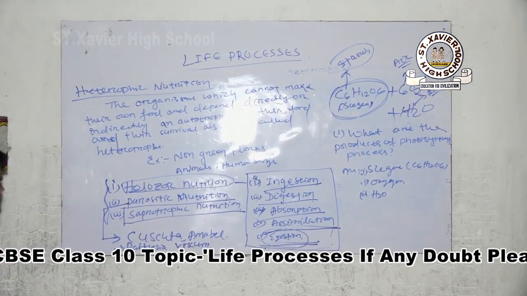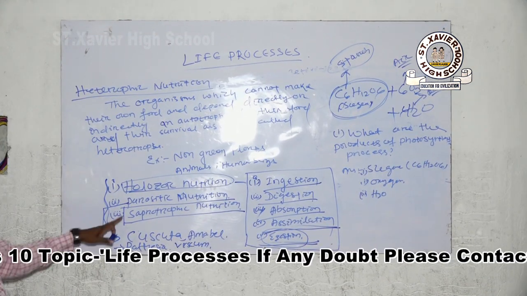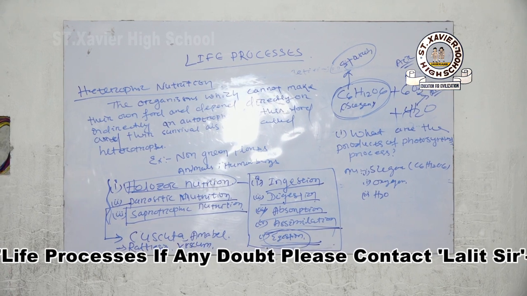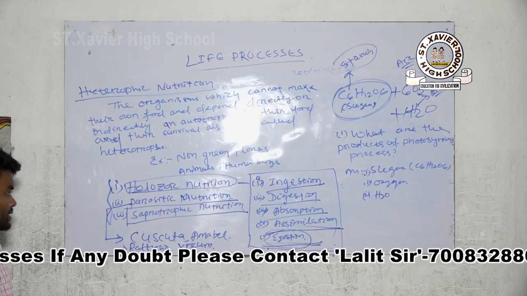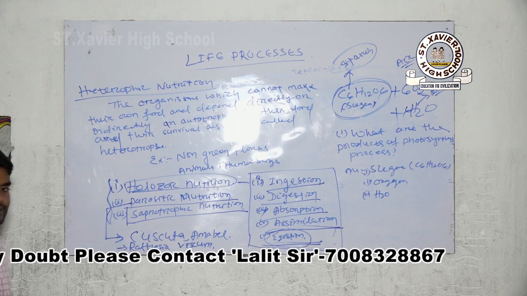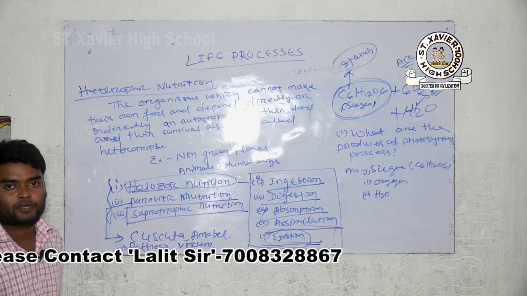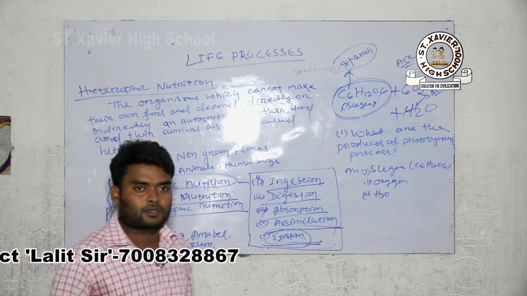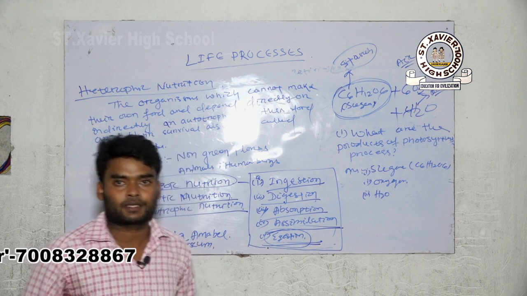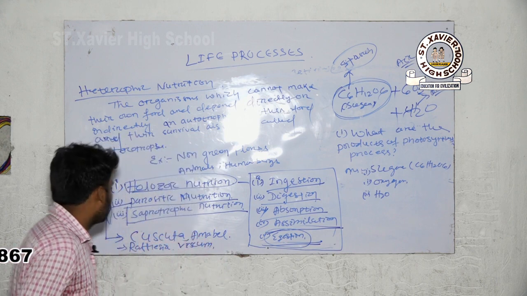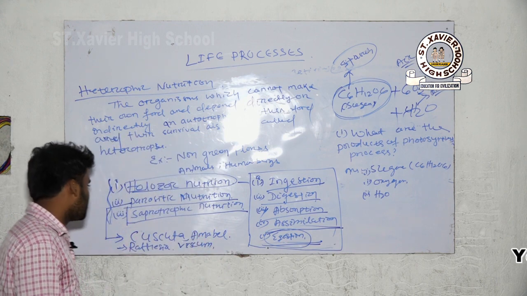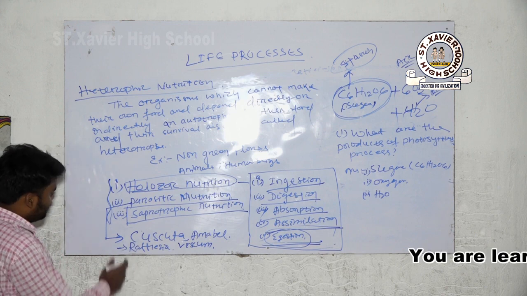Okay. Last is your saprotrophic nutrition. Saprotrophic nutrition means the organism obtains its food from dead and decaying organisms, decaying plant bodies and decaying animal bodies. That is your saprotrophic mode of nutrition.